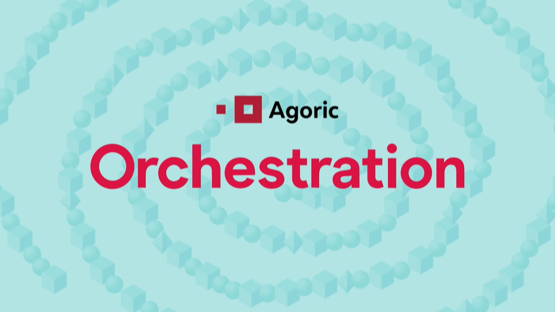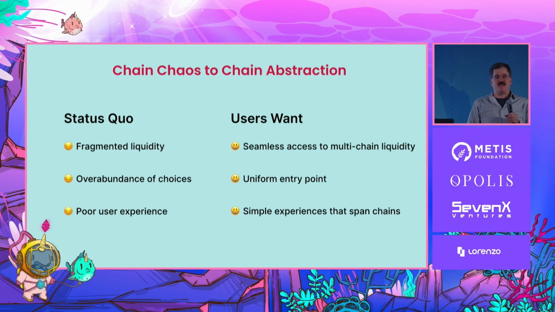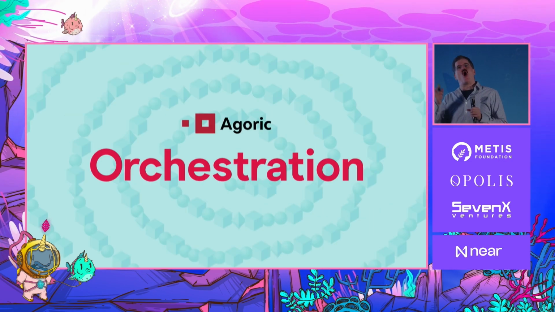So the solution to that, the vision that people want, is chain abstraction, right? We don't want the chaos of many entry points. Users don't want that. What they want is a vision that's now broadly being called chain abstraction, which is this seamless access to digital assets and digital services across Web 3. But to build that is hard.